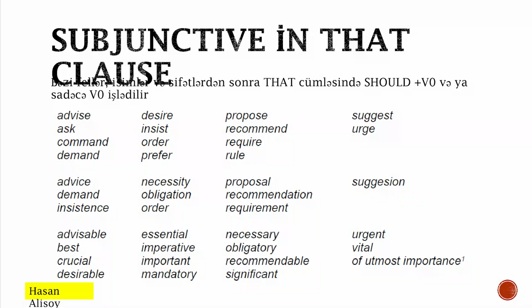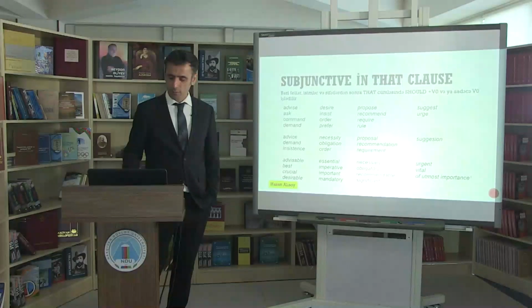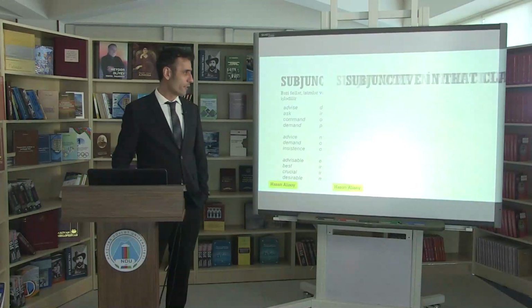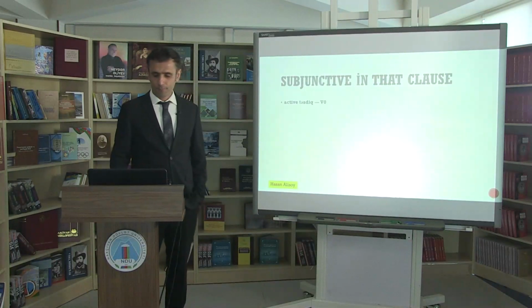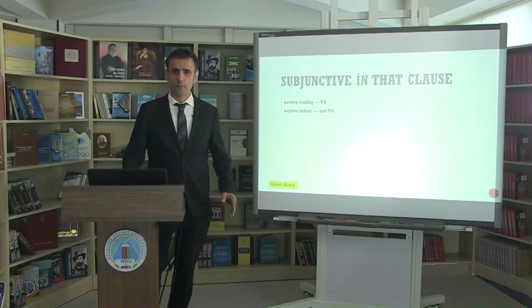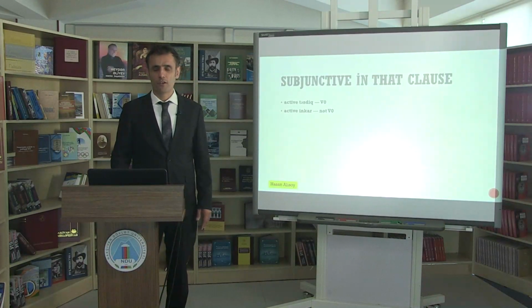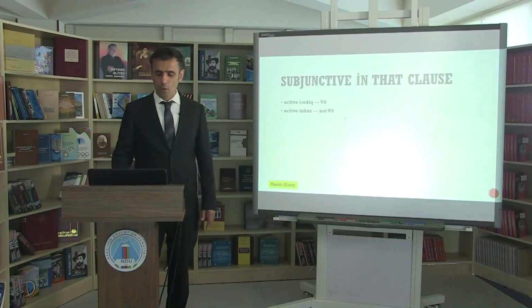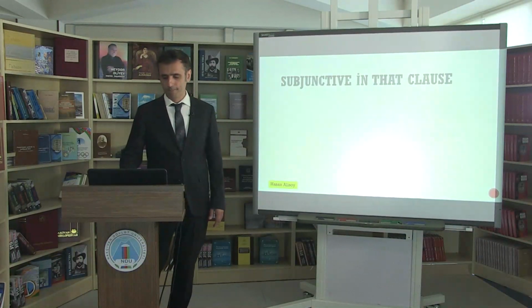These are the verbs we can use with the subjunctive mood in that-clauses. In the subjunctive mood in noun clauses, we should use either the bare infinitive or should plus bare infinitive. And these are the forms of them.